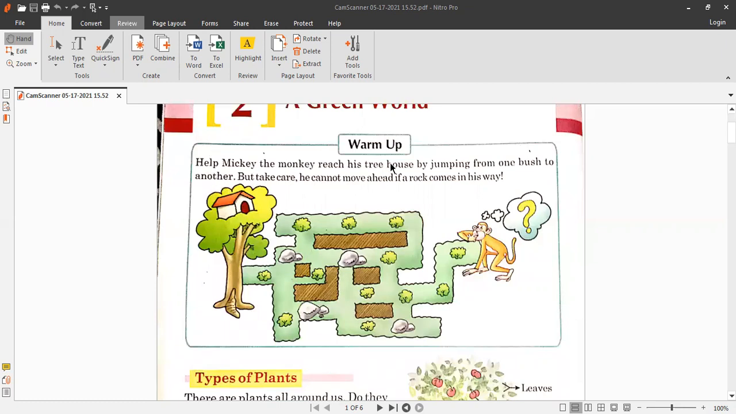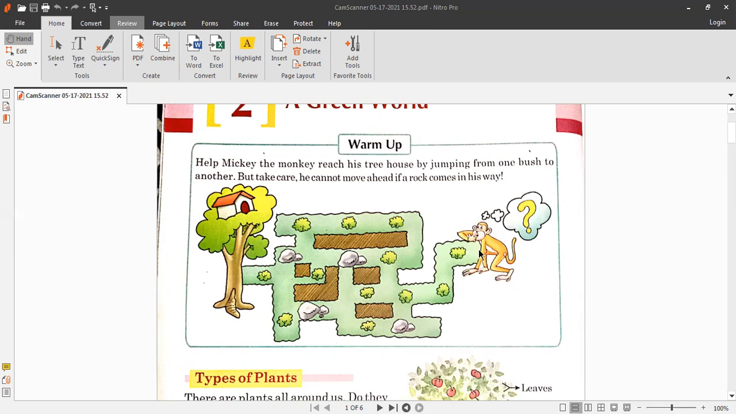Help Mickey the monkey reach his tree house by jumping from one bush to another, but take care he cannot move ahead if a rock comes in his way. Okay, so this is Mickey the monkey, and he has to go to his tree house. There are bushes and rocks on the way. He has to jump over the bushes, but he cannot jump over the rock. So hold your pencils and let's find the path for him.